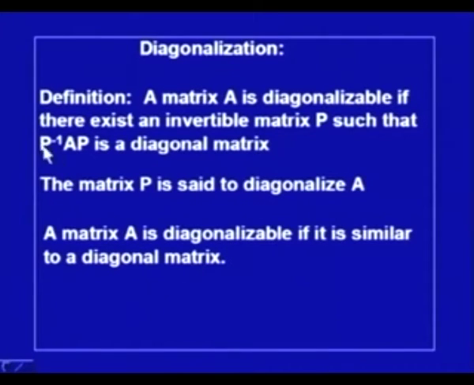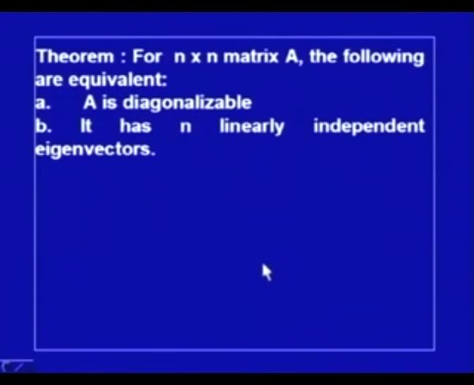A matrix A is diagonalizable if it is similar to a diagonal matrix. We have already seen that if there exists a matrix like P inverse AP, then A and P inverse AP are similar. So, a matrix A is diagonalizable simply means that it is similar to a diagonal matrix. Now, this theorem will be helpful, so let me first state the theorem.